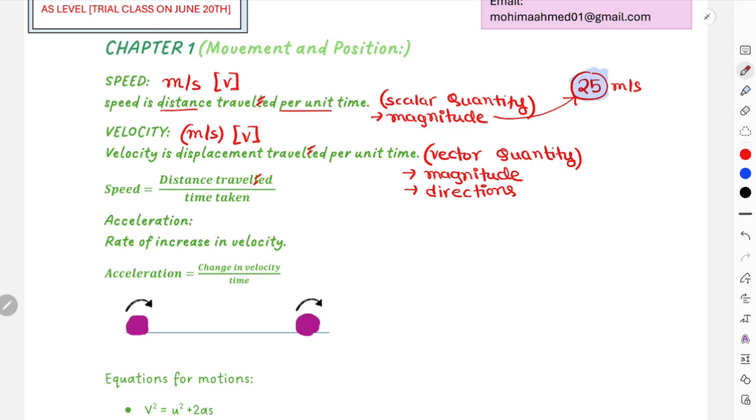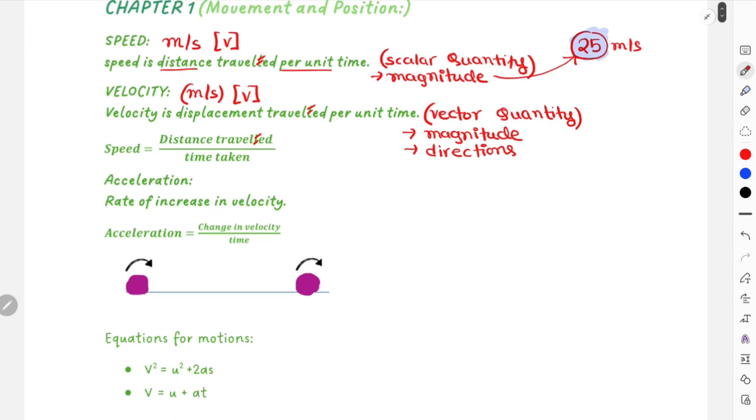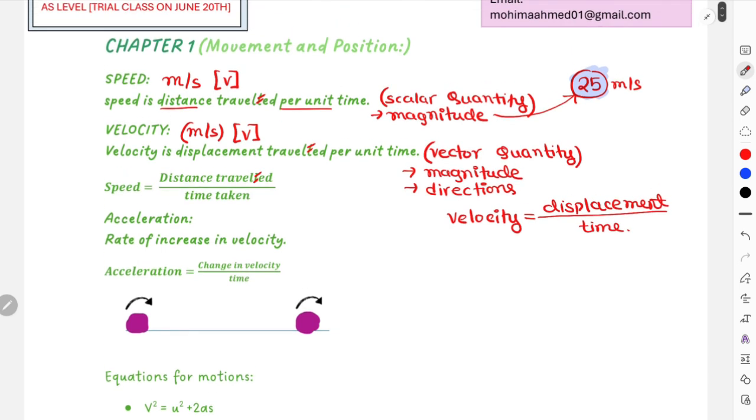Another thing we can do is, for speed or for velocity, the equation is entirely similar. The only difference is that in the numerator it doesn't have distance, it has displacement, right? Because of displacement, velocity becomes a vector quantity. So let me write down the equation in terms of velocity in detail. Velocity is basically displacement traveled, or displacement over time taken.